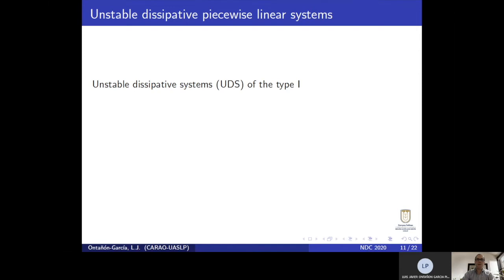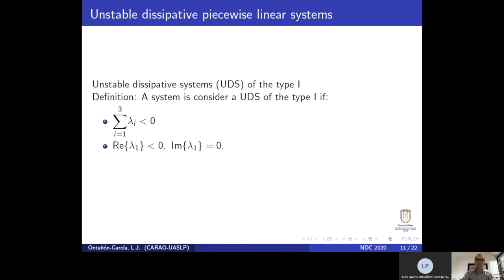According to the unstable dissipative system theory, in order to generate chaotic attractors as the one presented before, the system must follow this definition. First, the sum of the eigenvalues must be negative. In this case, the system will be dissipative. Second, one of the eigenvalues must present a real negative part and imaginary part equal to 0. And the last pair of eigenvalues will be a complex conjugate pair, which will present a real positive part and an imaginary part.